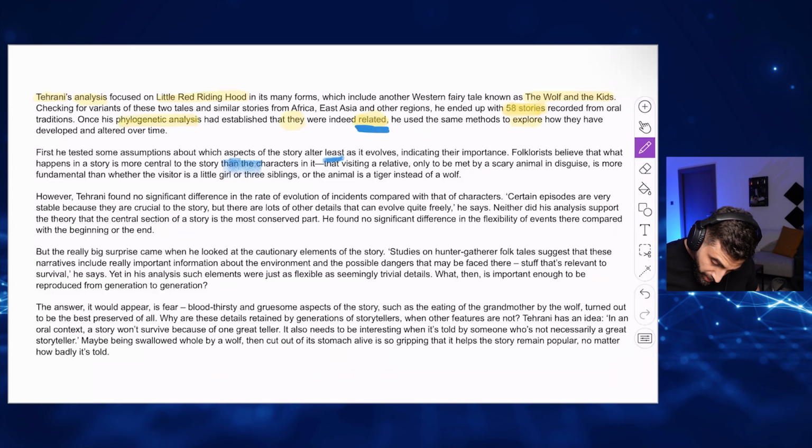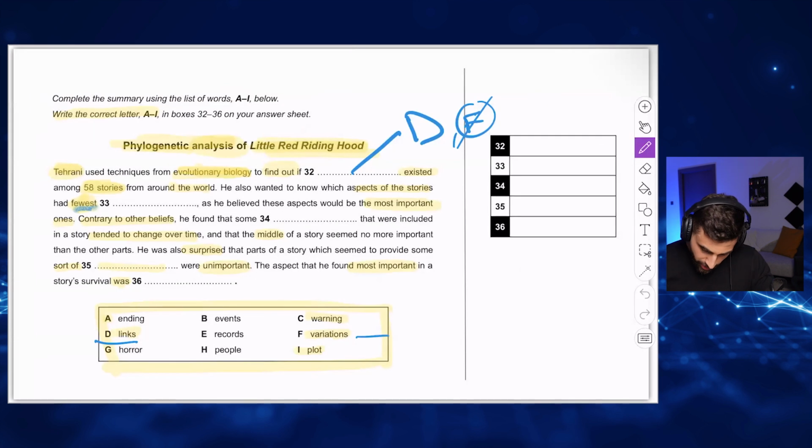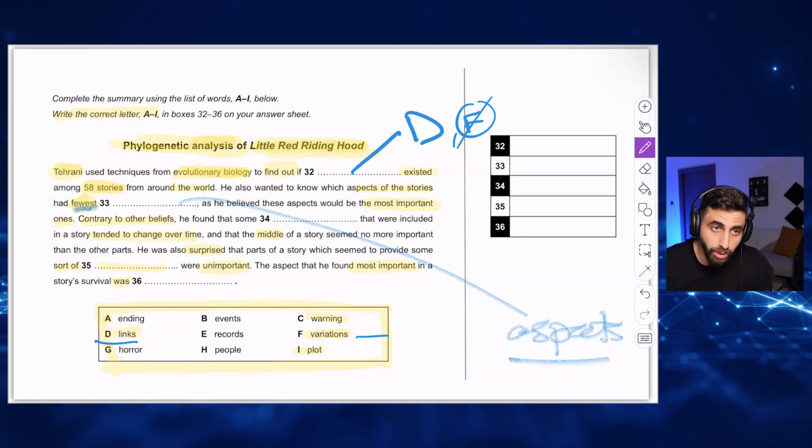Which aspects alter least? Which aspects changed the least? Which aspects had the least number of changes? So aspects, the answer is aspects. Obviously, if you go to the exam and you write aspects, you're going to get zeros. Why? Because you have to write letters. So we have to find a word that means aspects here from this box. You got it?